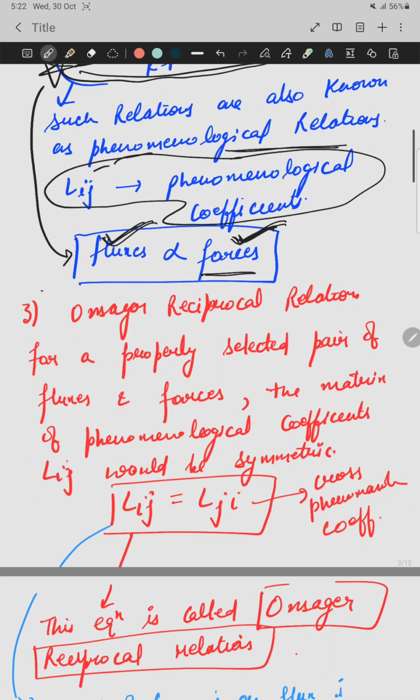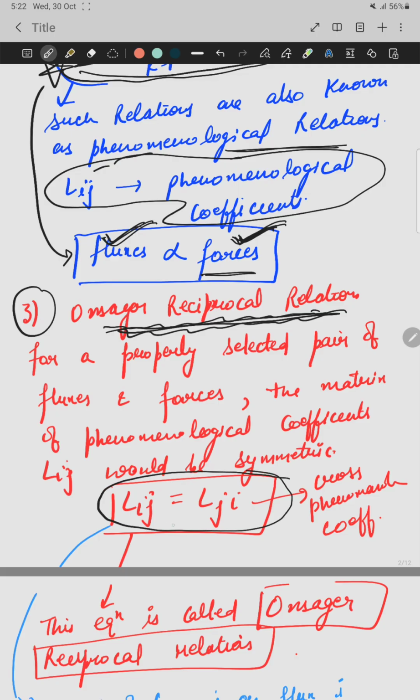Third, which is very important, is the Onsager reciprocal relation. According to the Onsager reciprocal relation, basically the two cross phenomenological coefficients are always equal near the equilibrium state. Lij and Lji are known as cross phenomenological coefficients.